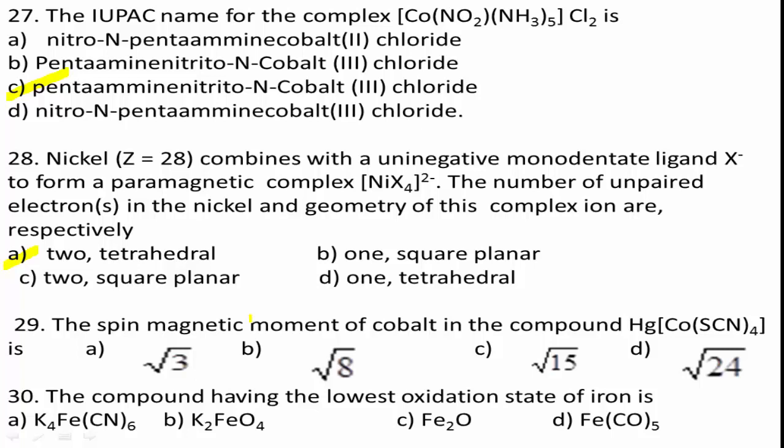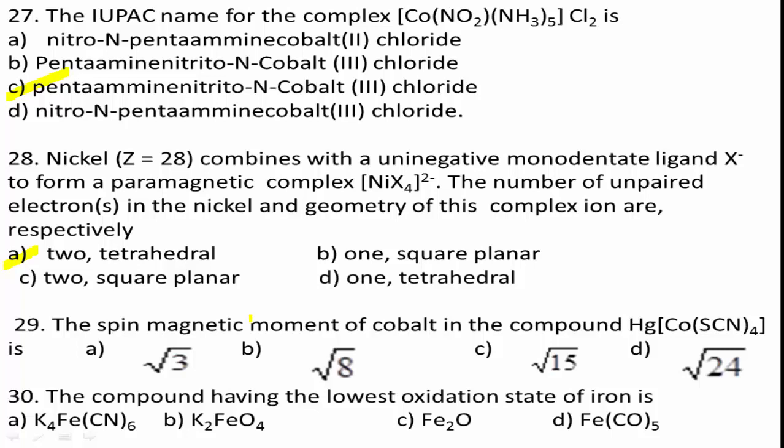Yes, students, in the given complex Hg[Co(SCN)4], cobalt exists as Co2+ ion, and SCN minus ligands provide 4 electron pairs to show sp3 hybridization.